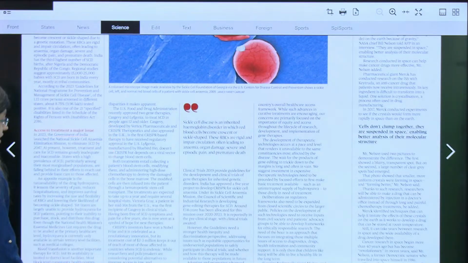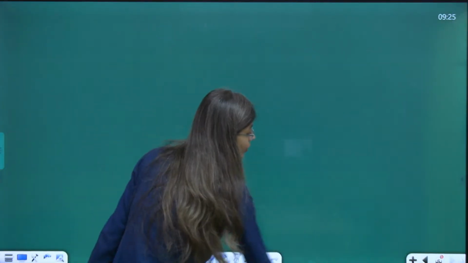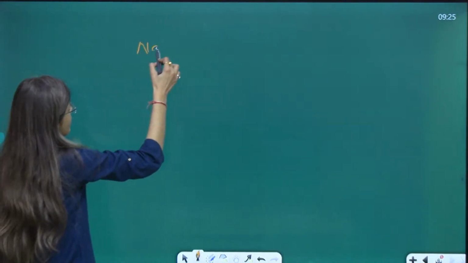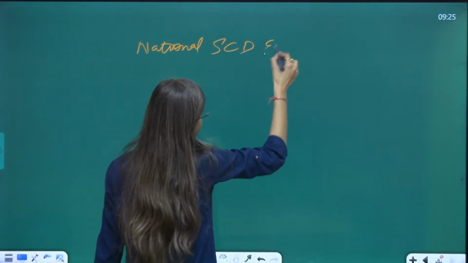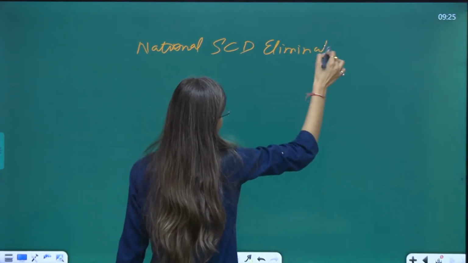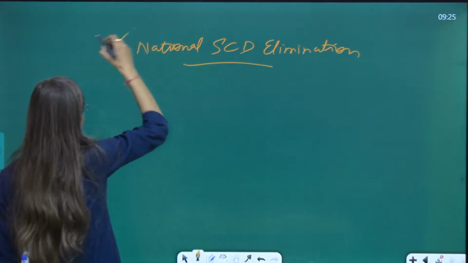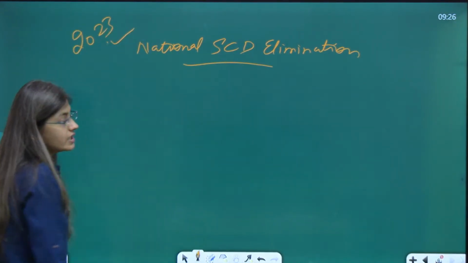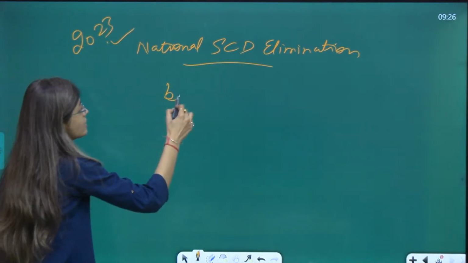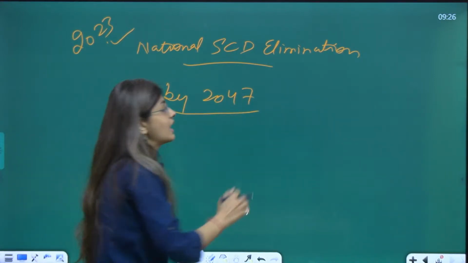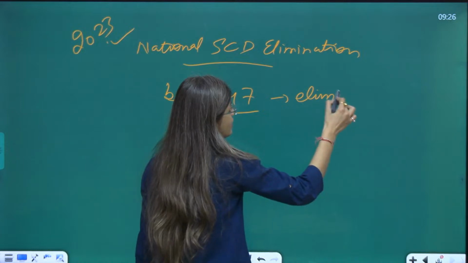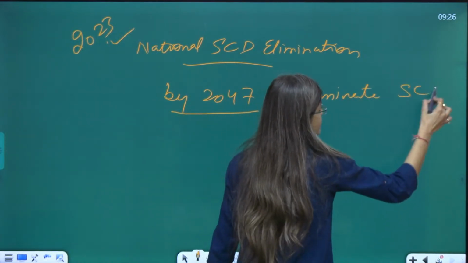Therefore, the government has launched a mission known as the National Sickle Cell Disease Elimination Mission. The mission was launched in 2023, and the target is that by 2047 we as a nation have to eliminate sickle cell disease.